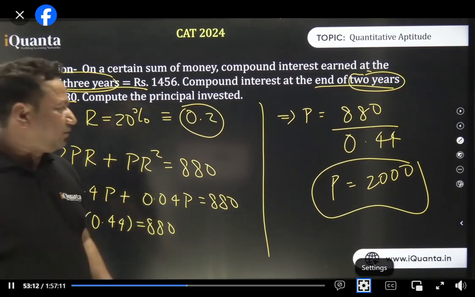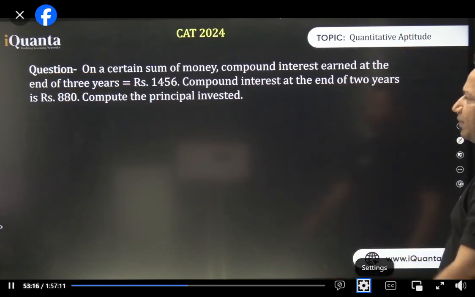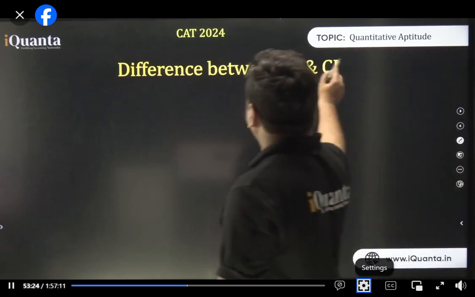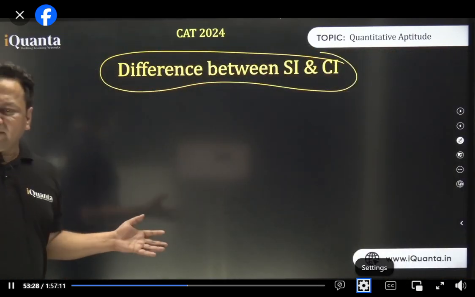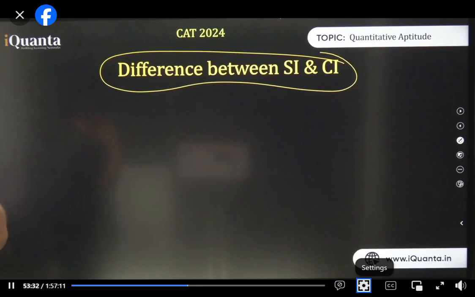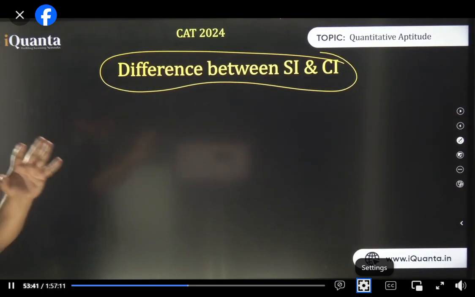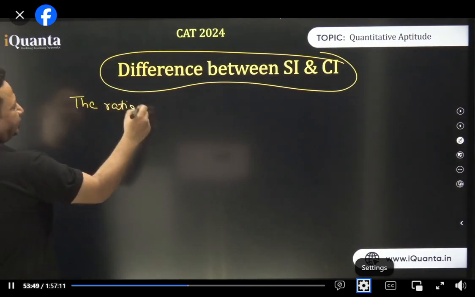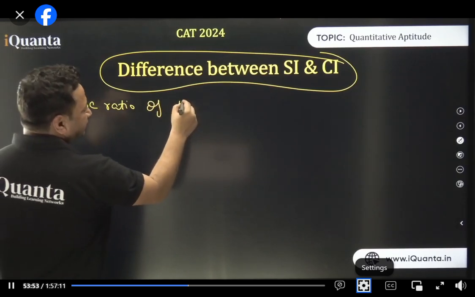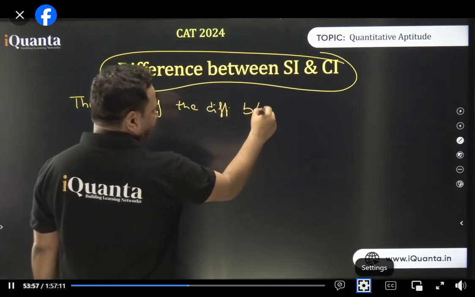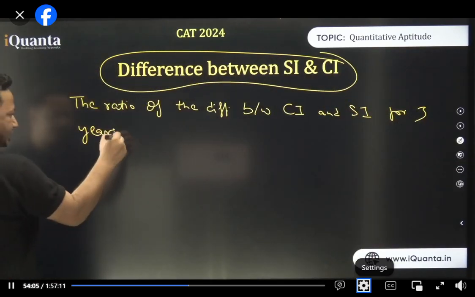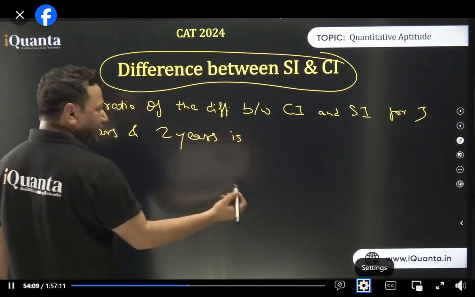Chalo, ab, let us do a question which is not lengthy but tricky and is now you are going to understand. Let me frame a question right now. Should I frame a question? Should I frame a question right away? Ready? एक सवाल बनाऊं मजेदार. Okay. I'm framing a question in front of you. The ratio of the difference between CI and SI for 3 years and 2 years is equal to pi.